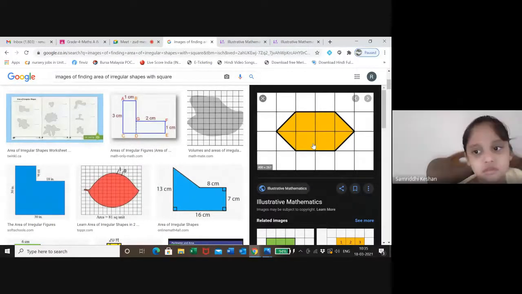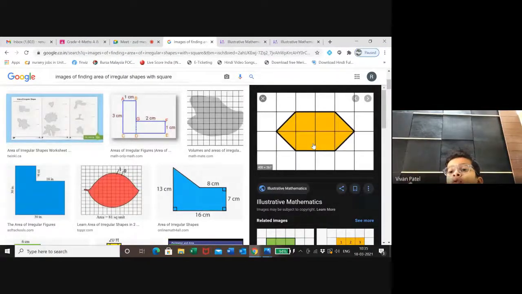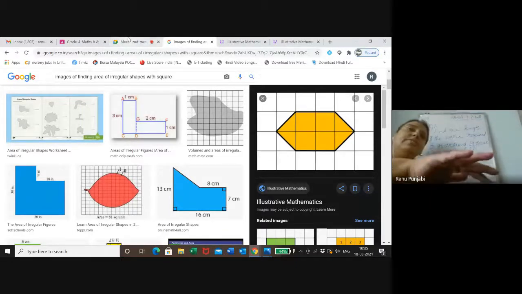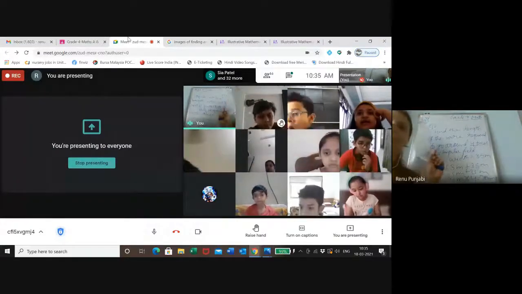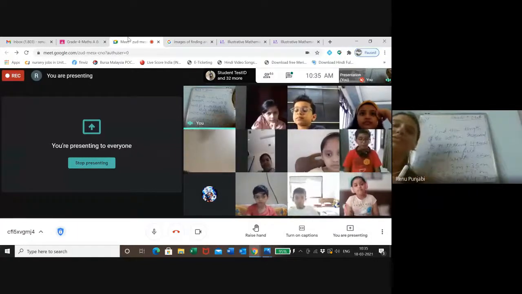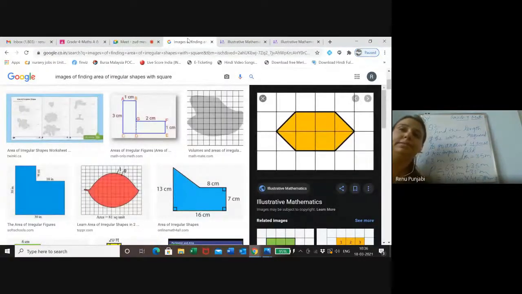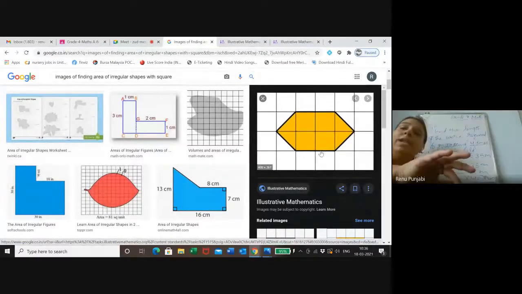Ayaz, please pay attention here, right? So total 4 full squares are there. So first of all, when this type of figure comes and we need to find the area, you have to find out how many full squares are there in this figure. In this figure which I have shown you, the total 4 full squares are there, right? And how many halves are there? 4. This is half, and we only need to find out the area inside the figure.